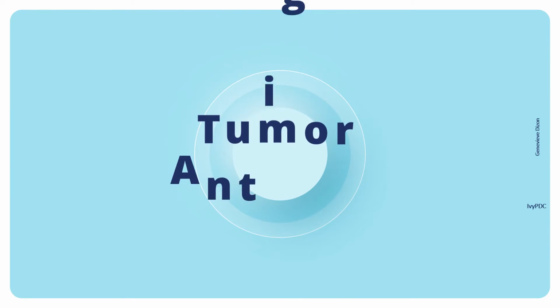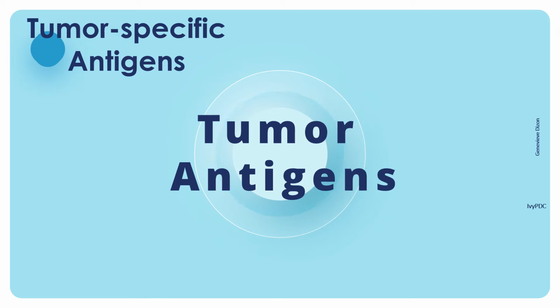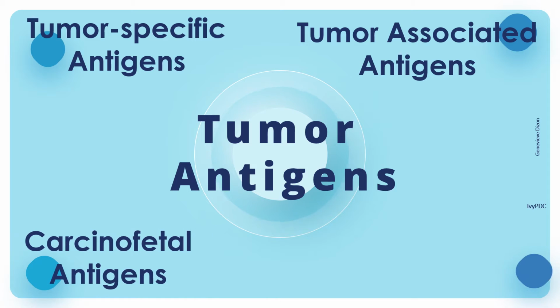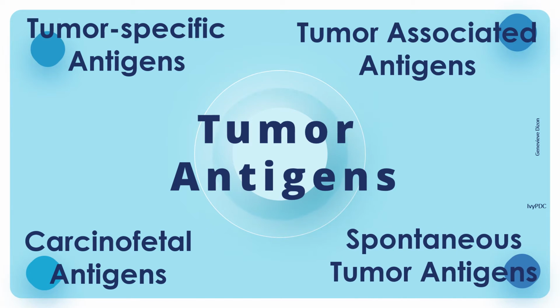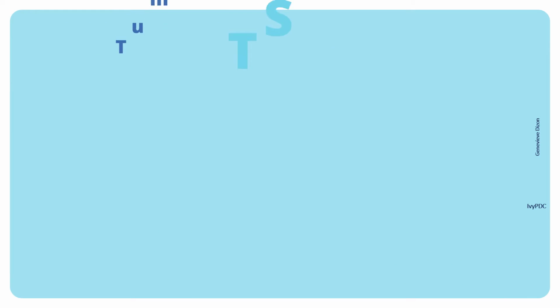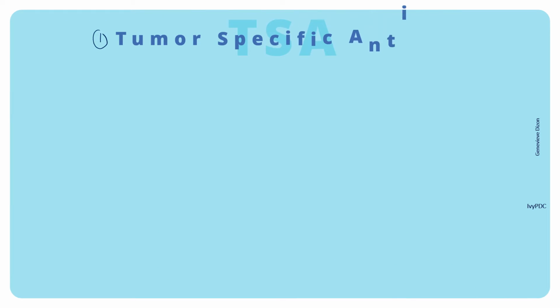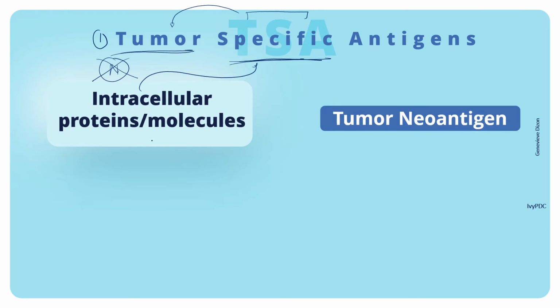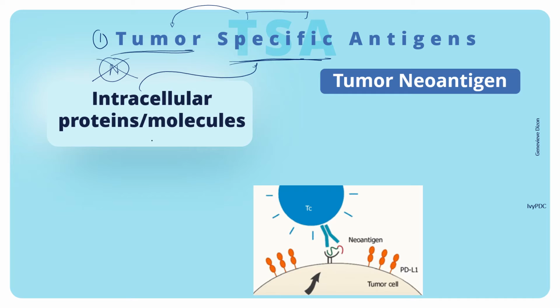The second topic for this video would be the different tumor antigens, and these are the tumor-specific antigens, tumor-associated antigens, the carcinofetal antigens, and the fourth would be the spontaneous tumor antigens. The first antigen is the tumor-specific antigen, abbreviated as TSA. These are intracellular proteins or molecules that are specific for tumor cells. So we can say that TSAs are uniquely found in tumors because they are not found or formed in normal cells. Another name for the tumor-specific antigens would be the tumor neoantigen.